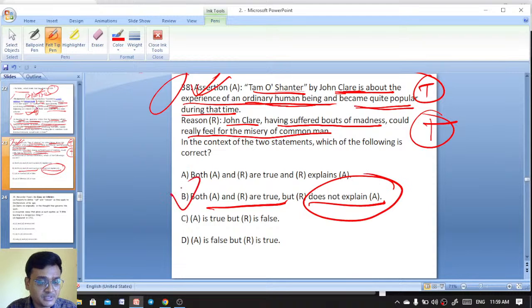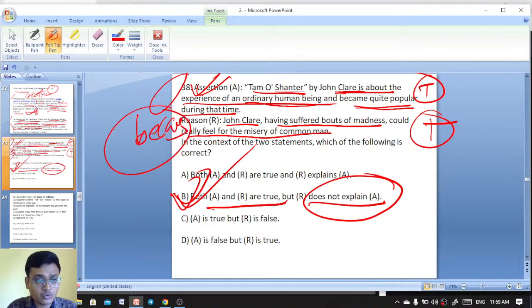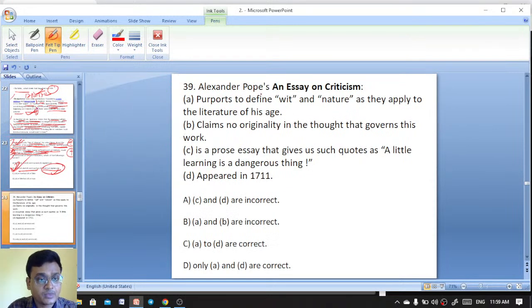Okay, so here B is the right answer. This one, Tamo Center by John Clare, is about the experience of ordinary human beings and became quite popular during the time. That is true, but the reason does not explain it. The sentence is actually true here, but it does not explain how.